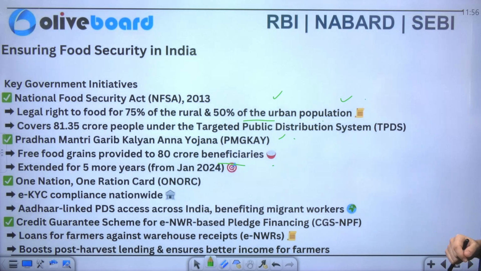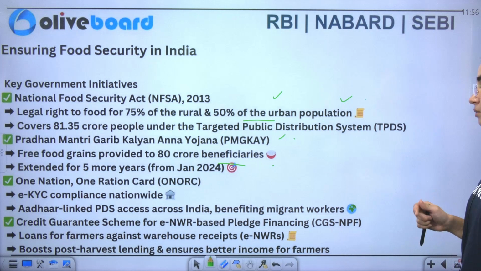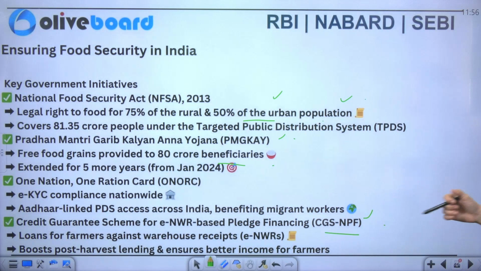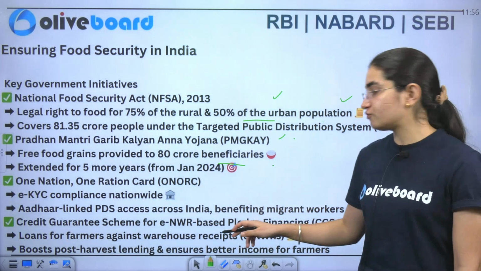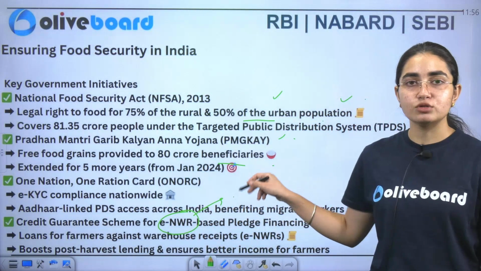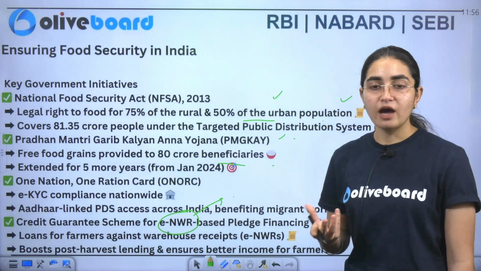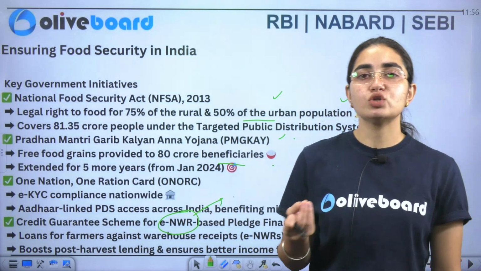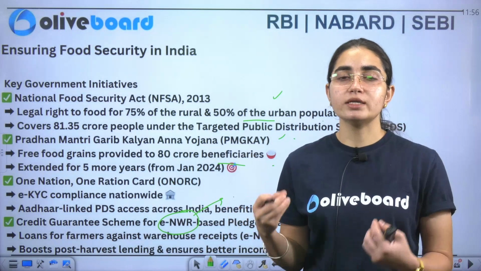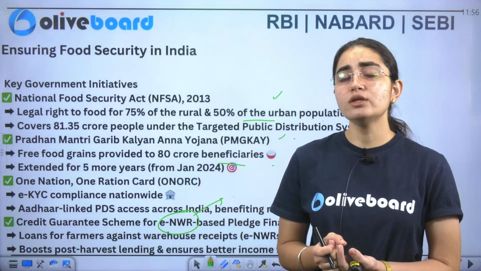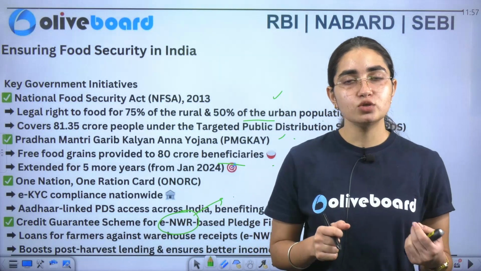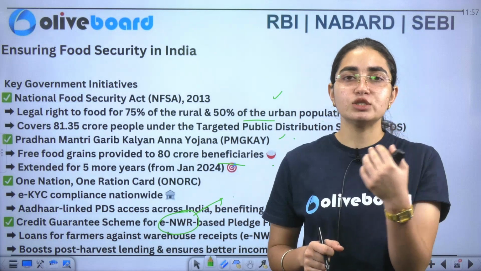Next, you have the Credit Guarantee Scheme for NWR-based pledge financing. This is your negotiable warehouse receipts, if you are able to remember. Now, if there are a few people who don't know about it, negotiable warehousing receipts mean that whenever you have a crop yield, you don't just go to the market and sell it suddenly at that particular time; rather you think that I'll keep it in the warehouses. So you have a licensed warehouse, you go there and submit your crop yield.